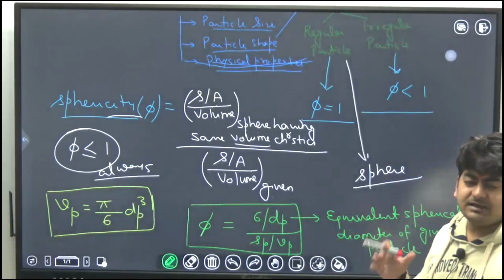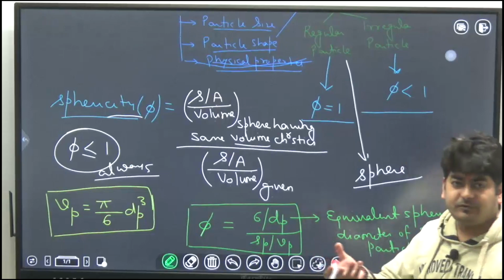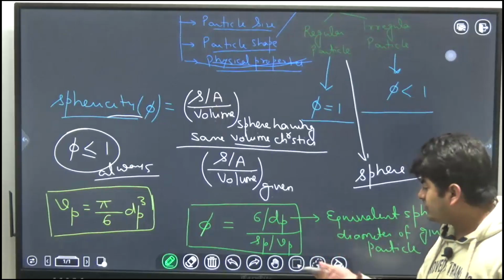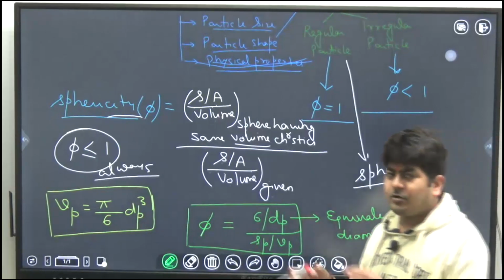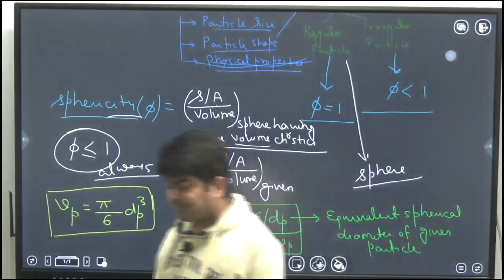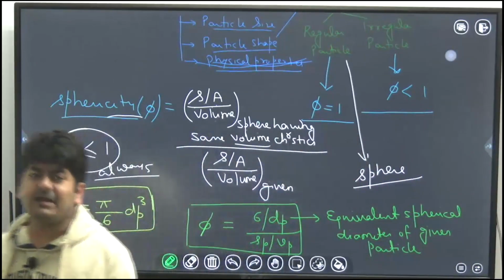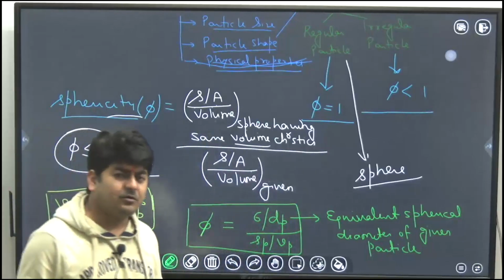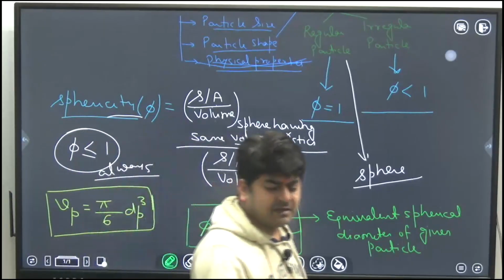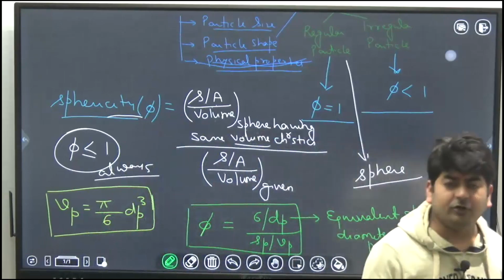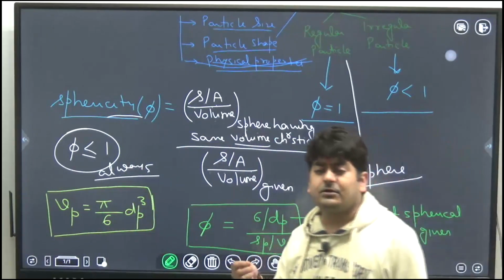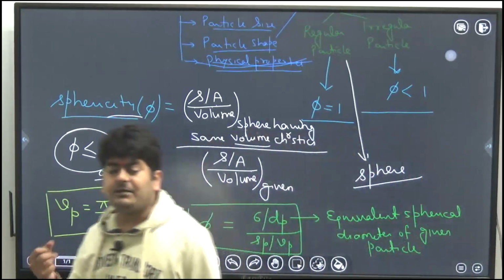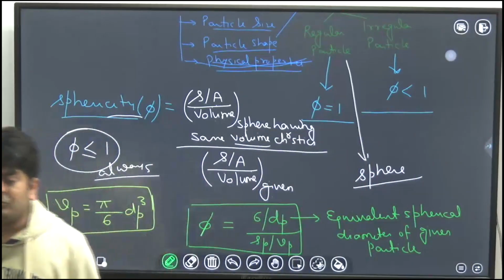The condition is you should know some formulas, like how to calculate the surface area and volume of some specific geometries, because definitely that will not be given in the exam, in the question paper. You must know how to calculate the surface area and volume of a spherical particle, a cubic particle, a cylinder, a conical particle, a cuboid, a cube, and all that.